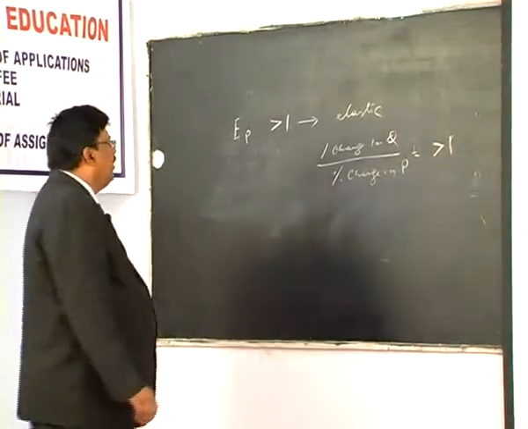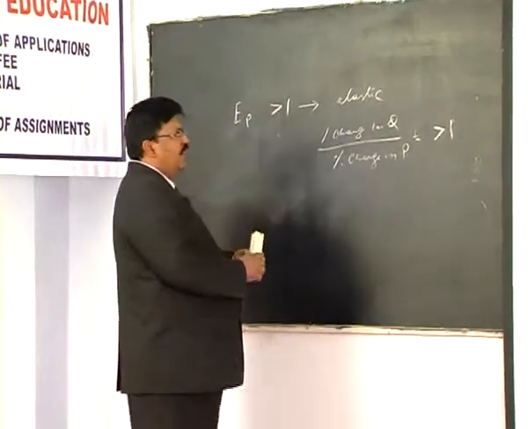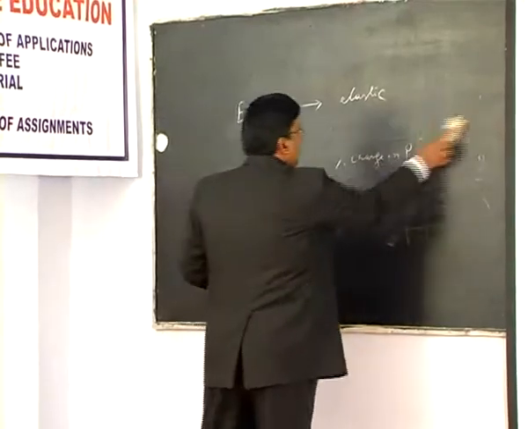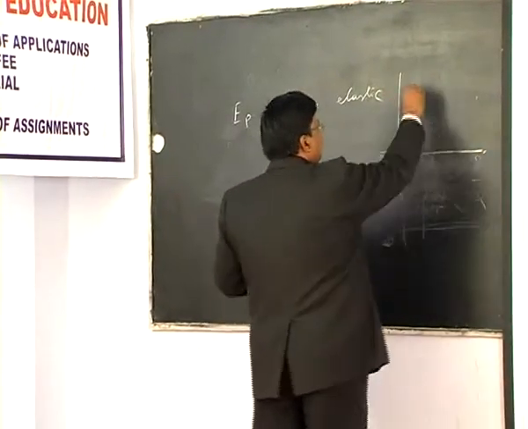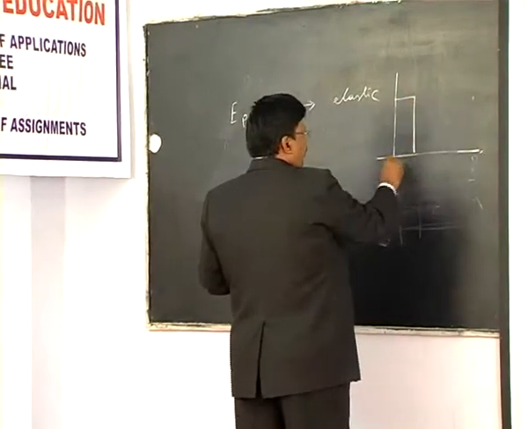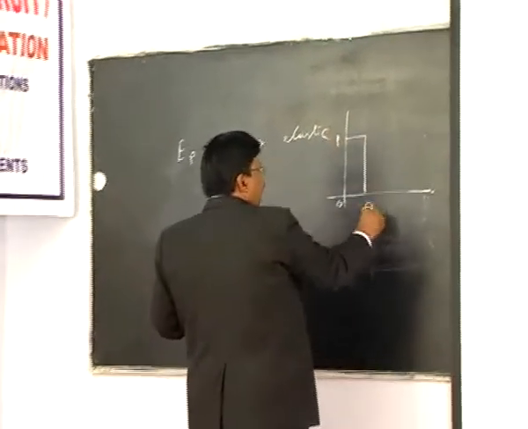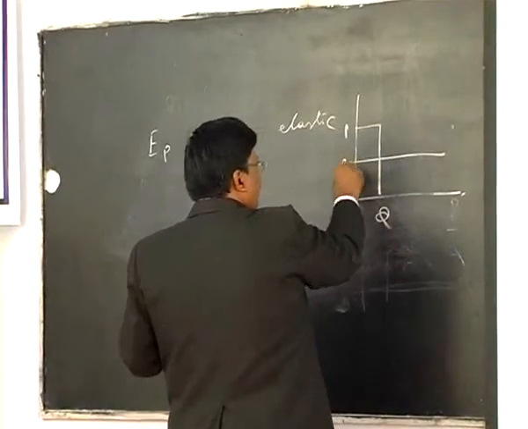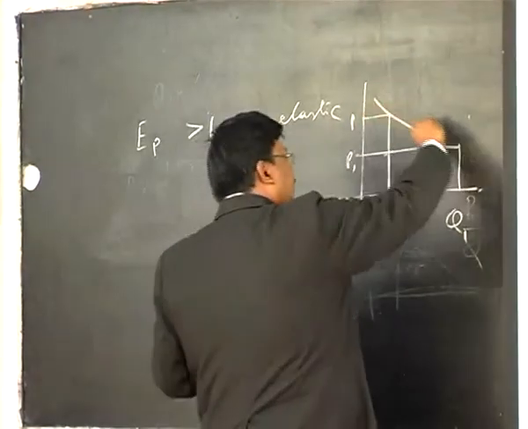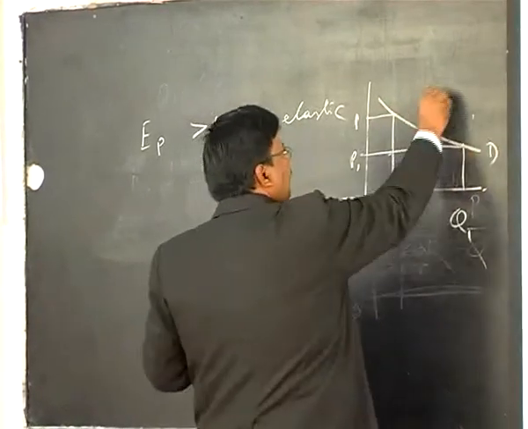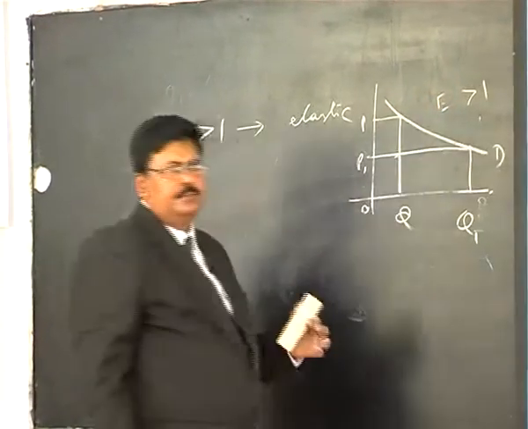So if the value of coefficient is greater than 1, demand is said to be elastic, and the diagram for the elastic demand curve is, for example, OP, OQ, OP1, OQ1. So this is the shape of the elastic demand curve, where the value of coefficient is greater than 1.